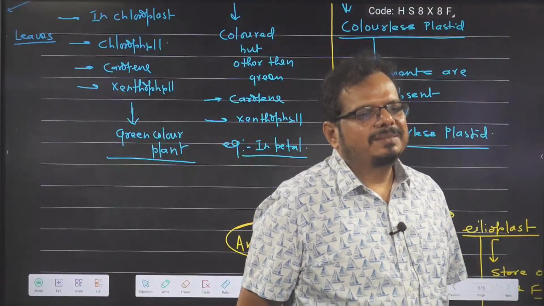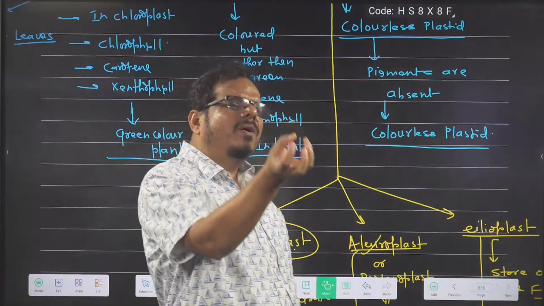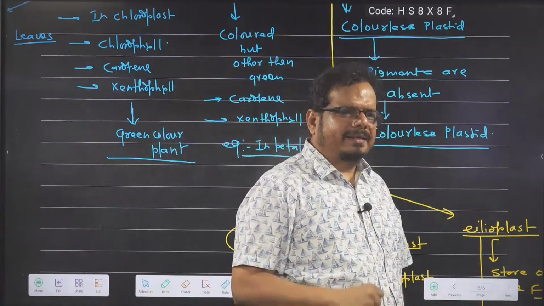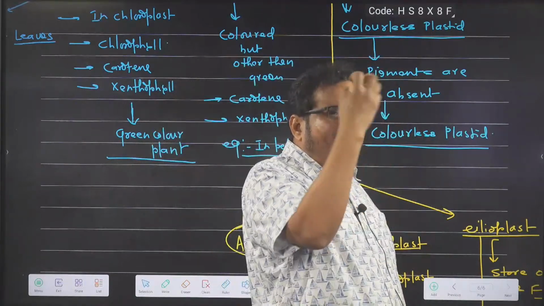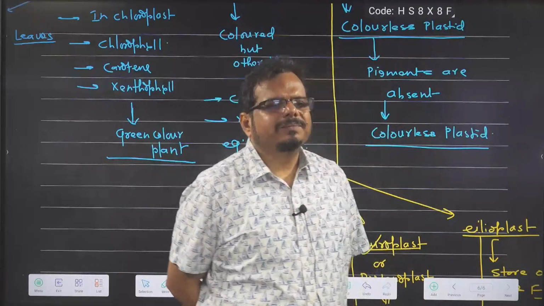Got the idea? Right? Okay, food vacuole I told, simply it is formed by engulfing food particles. So when an amoeba engulfs a food particle inside the cell, a vacuole forms, that is called a food vacuole.